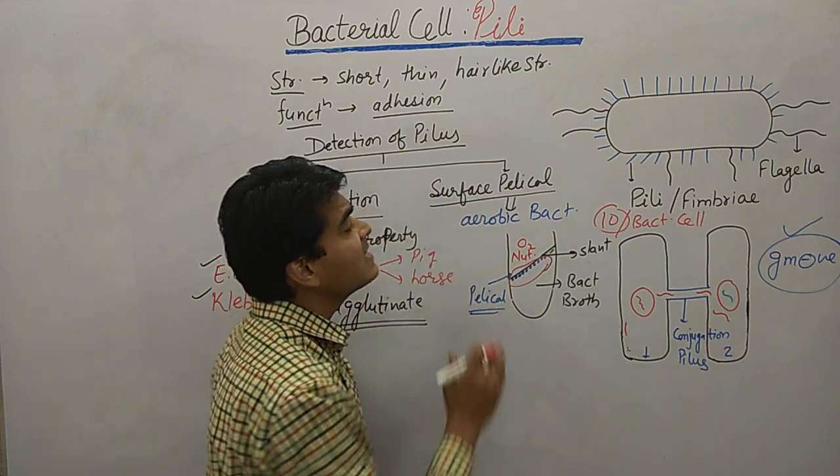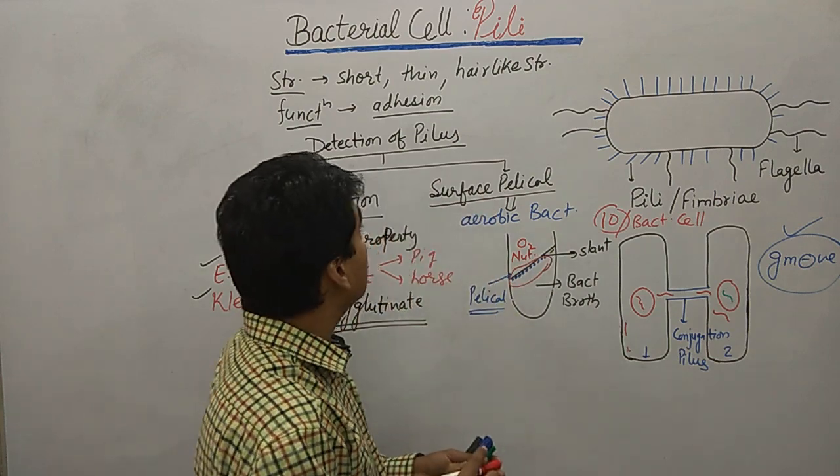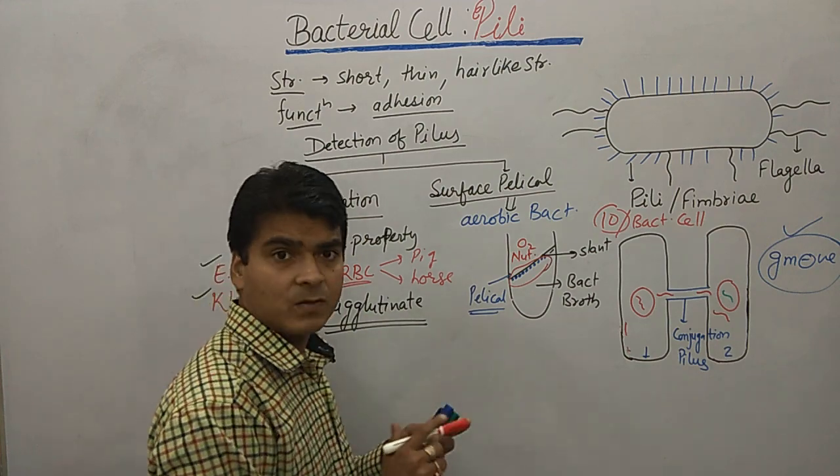So this is known as a surface pellicle. So these are the two methods of detection of the pilus, okay everyone.